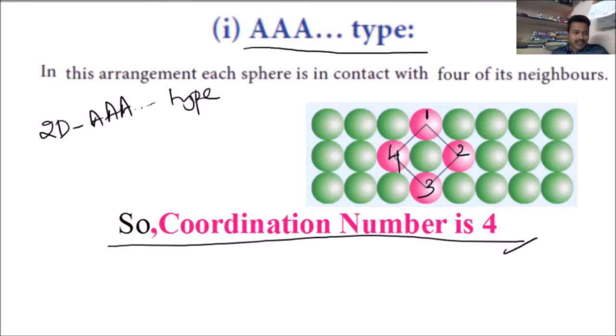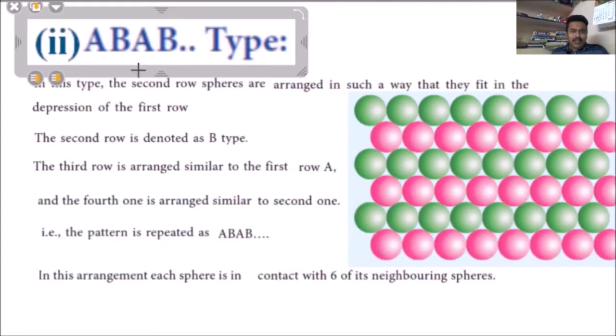And what is the second type in 2D packing? The second type is AB type. First I will explain very simply. This is one type of arrangement. After that there will be depressions.